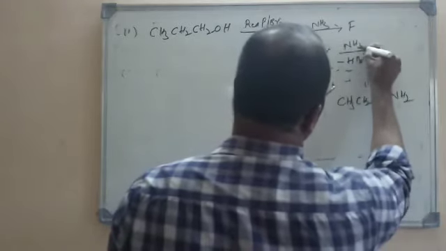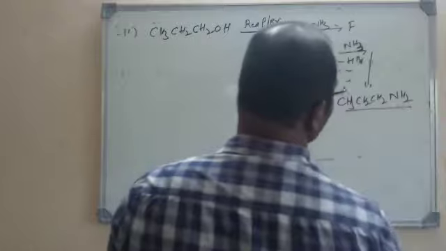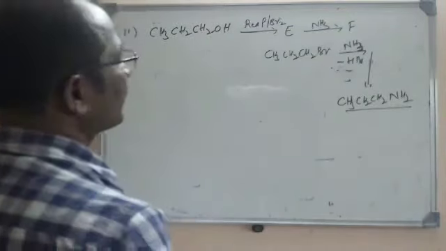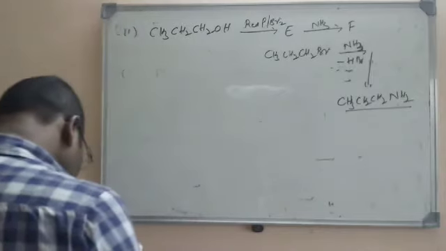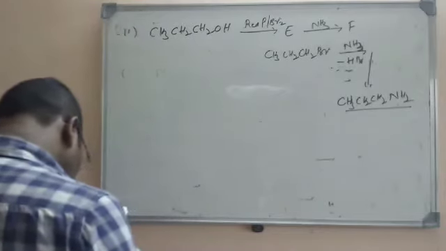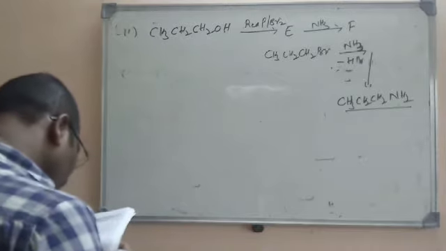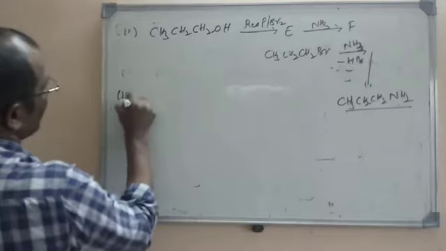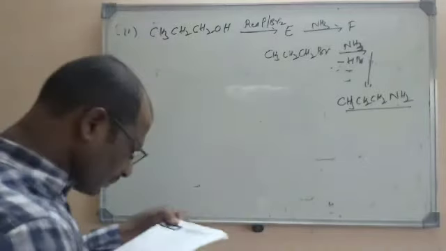H and Br will be removed. So this is nothing but propanamine. N-propanamine will be formed. So F is N-propanamine. So if you see the options here, N-propylamine, the first option itself is the right option. Now let us move to the next question.